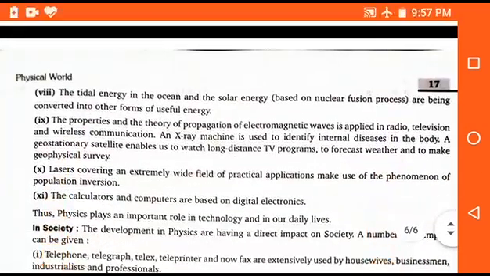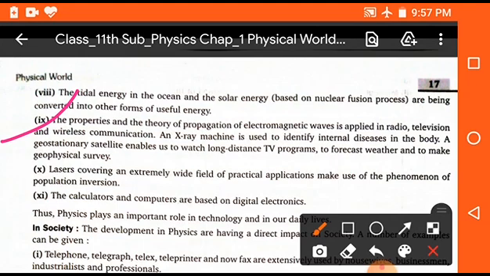Okay, students. Now, the next one is the properties and the theory of propagation of electromagnetic waves, which is applied in radio, television, and wireless communication. An X-ray machine is used to identify internal diseases in the body. Geostationary satellites enable us to watch long distance TV programs, to forecast weather and to make geophysical surveys. So these are the basic uses in technology. Clear? The calculators and the computers are based on digital electronics.